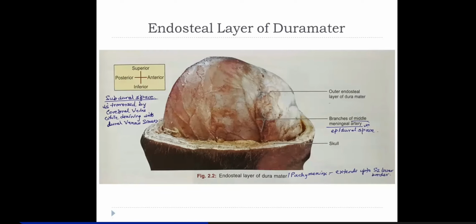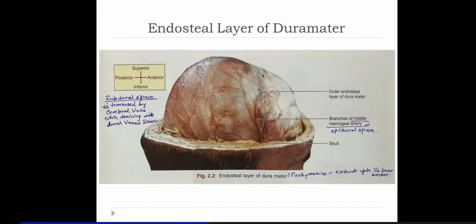The outer layer is the endosteal layer, which forms the inner periosteum of the inner table, and the other layer is the meningeal layer. By the way, these two layers are fused, not separable. Only at places where they separate do they form gaps between the two layers of the dura, and that forms the dural venous sinuses.